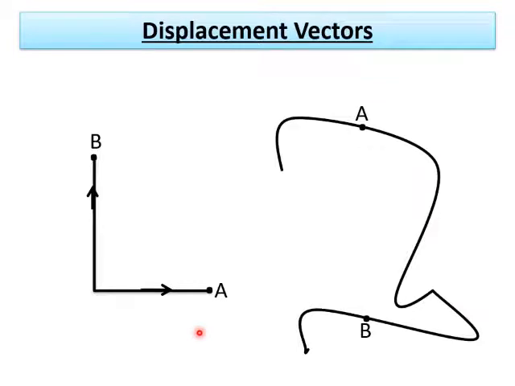Here, to make you understand how to draw displacement vectors, two situations of a journey are given. Imagine this is point A and this is point B. The actual distance covered will be like this, but if you want to draw the displacement vector, it will be from A to B. Now in this situation, the journey taken by a car, the distance covered will be in this way.